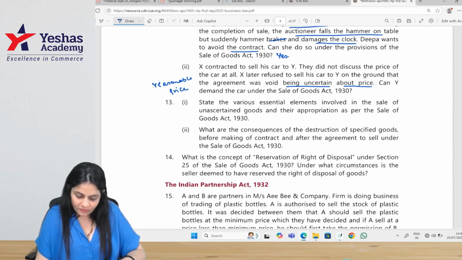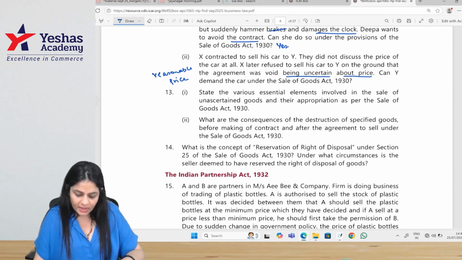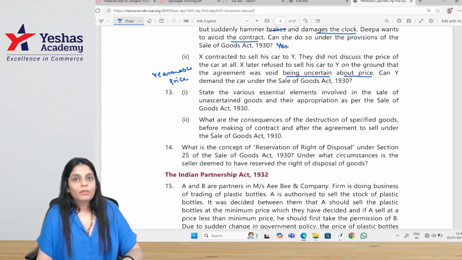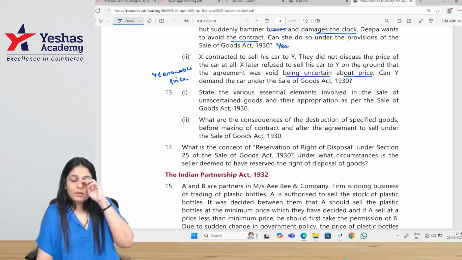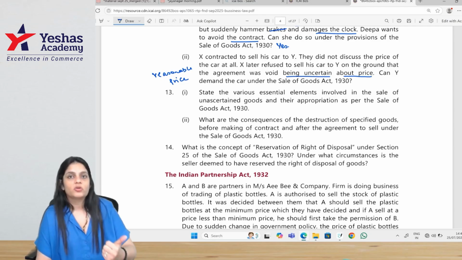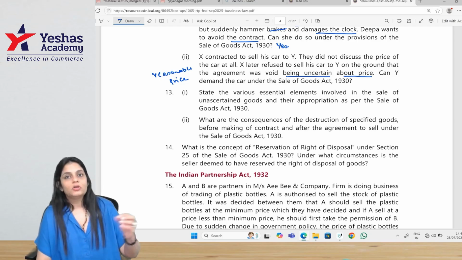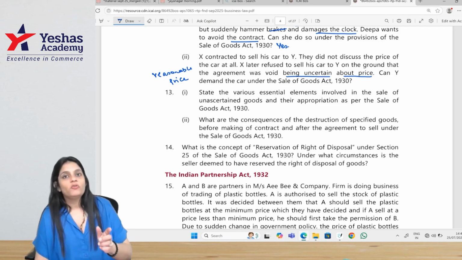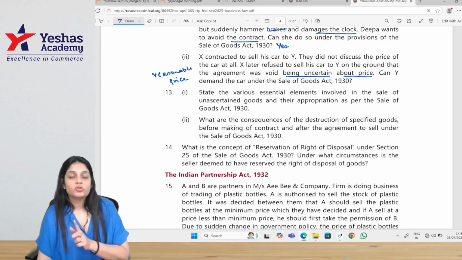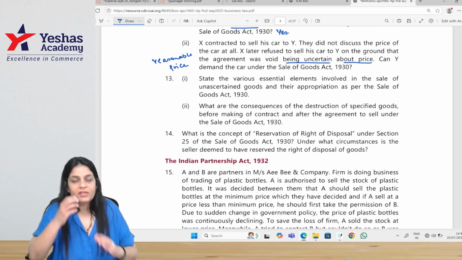What are the consequences of destruction of specified goods before making of the contract and after the agreement to sell under the Sale of Goods Act? In case of destruction of subject matter, there are two situations: before agreement, and after agreement but before sale. Before agreement, if anything happens to the specific goods, the contract is void ab initio, bilateral mistake. After agreement, but before sale, if anything happens to the goods, it's destruction of subject matter, supervening impossibility, and the contract is void. What is the concept of reservation of rights to disposal?